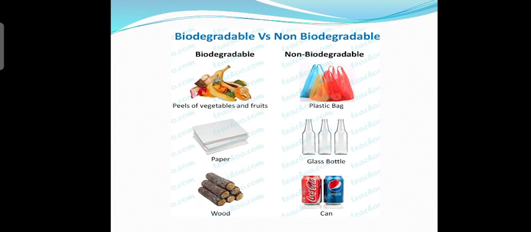Now here are some examples of biodegradable and non-biodegradable materials. Biodegradable material consists peels of vegetables, paper and wood. While non-biodegradable materials consist plastic bag, glass bottle and tin cans.